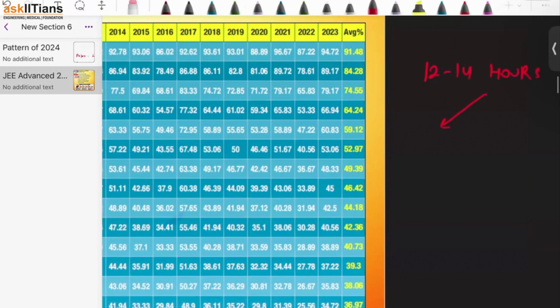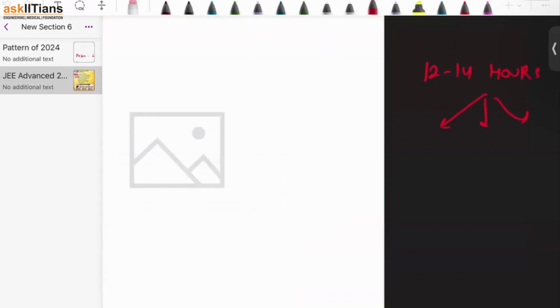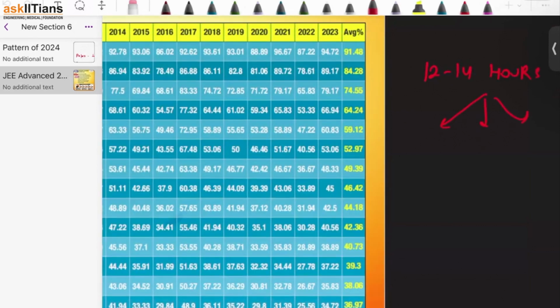Okay. Now, how am I going to break down these 12 to 14 hours? Let's suppose I am very good in physics. I'm very good in mathematics, but in chemistry, I'm okay. Maybe I'm not good in organic chemistry, or not good in inorganic, right? So if I am in that zone where one subject is very weak for me and the other two subjects are good for me, then I'll distribute it like this. I'll study 5 hours physics because it's very good for me.